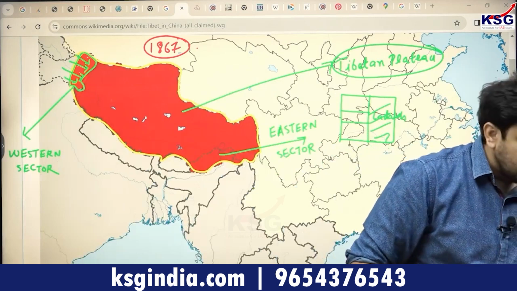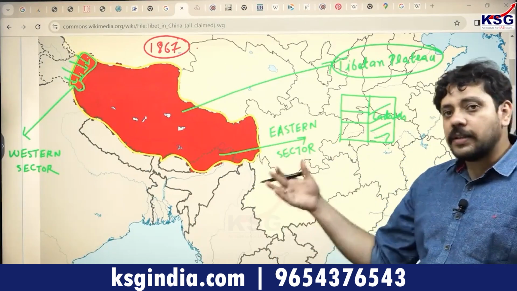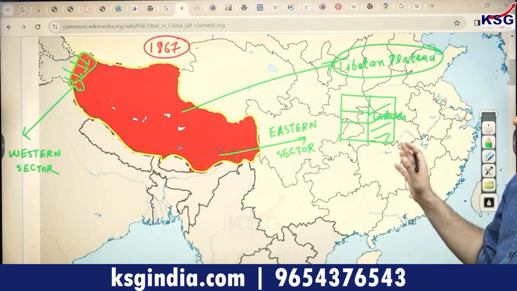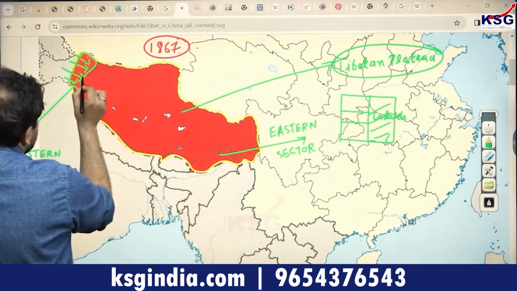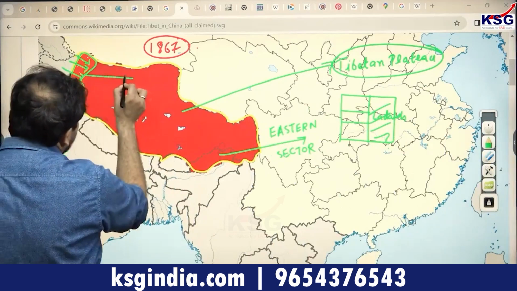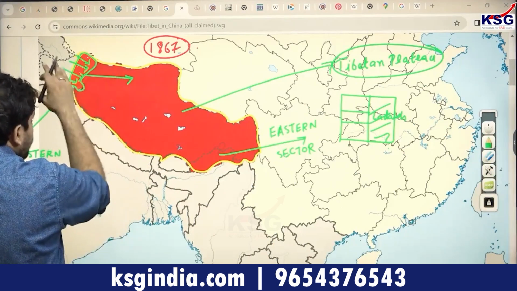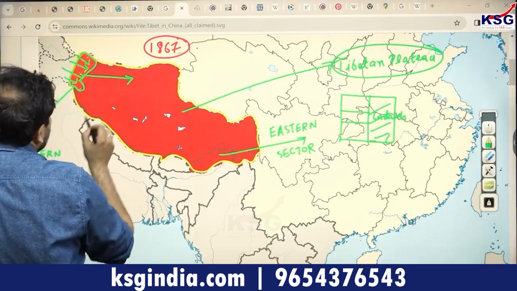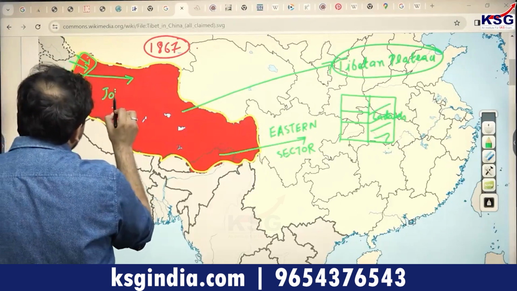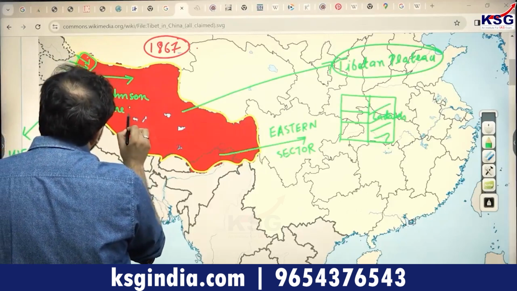So Ladakh was marked as a part of the Indian territory and formalized as a part of the Indian territory by the Britishers, and therefore the line which was delineating the Tibetan region and the Indian region, including the Ladakh region, part of the Tibetan Plateau marked to India, this was known as the Johnson Line. The Johnson Line was formalized in